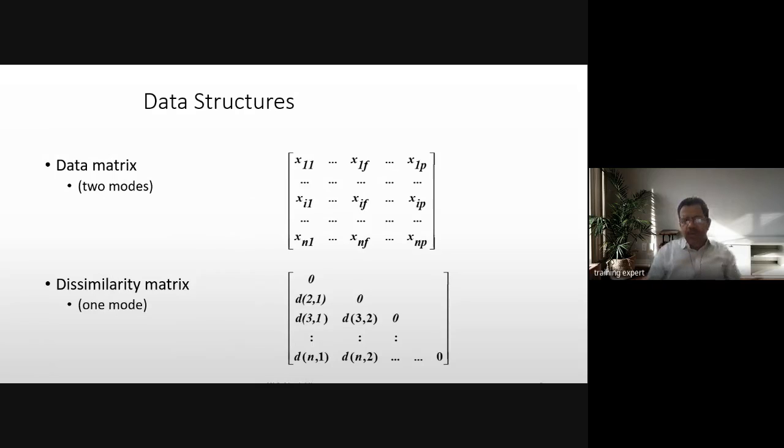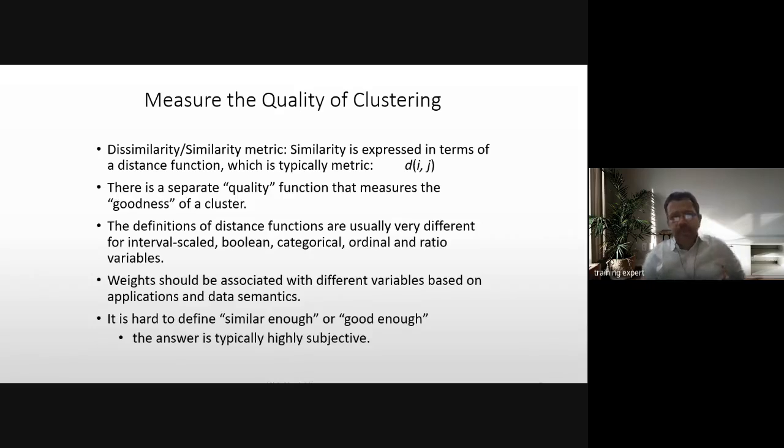So these are two types of data structures that these algorithms use. One is called two modes, which is an n by p matrix, so n rows and p columns. This matrix will have almost all the data. Then you have a dissimilarity matrix, which is one mode, where only on one side of the diagonal you would find the data, and the other side is all zeros. These are used in different kinds of clustering algorithms.